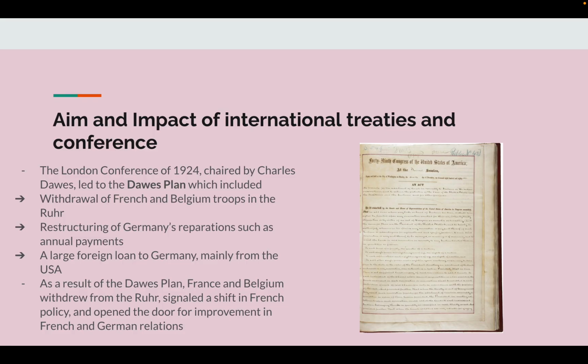Aims and impacts of international treaties and conferences. The London Conference of 1924, chaired by Charles Dawes, led to the Dawes Plan, which included withdrawal of French and Belgian troops, reconstruction of Germany's reparations, such as annual payments, and a large foreign loan to Germany, mainly from the USA. As a result of the Dawes Plan, France and Belgium withdrew, which signaled a shift in French policy and opened the door for improvement in French and German relations.